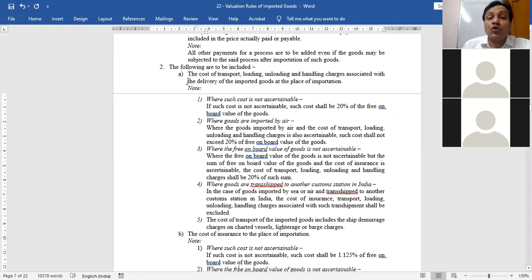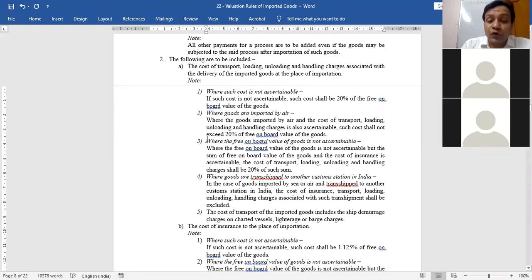Now suppose you don't know even the free on board value, then what? Then the government says no issue. If you do not know the free on board value, but you know the total of two things, free on board plus insurance cost. Only the free on board value is not available.